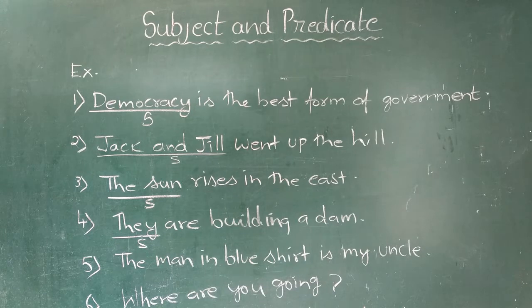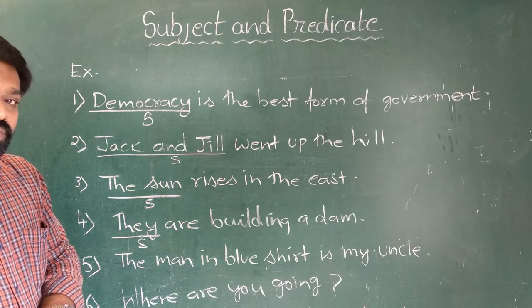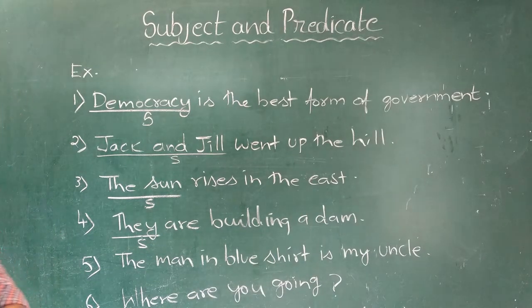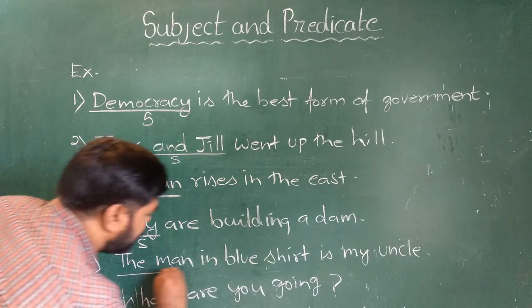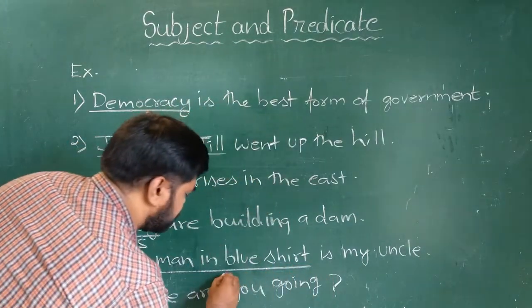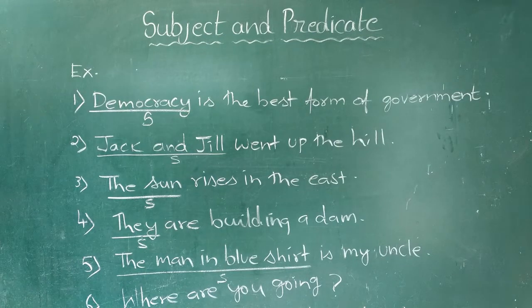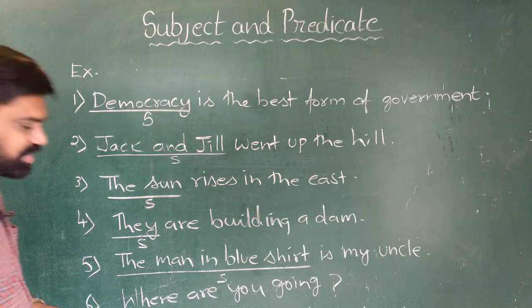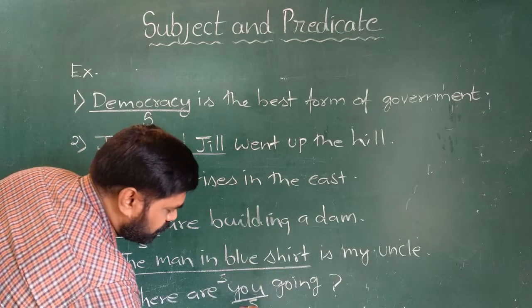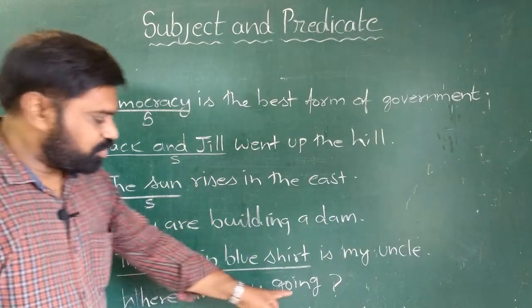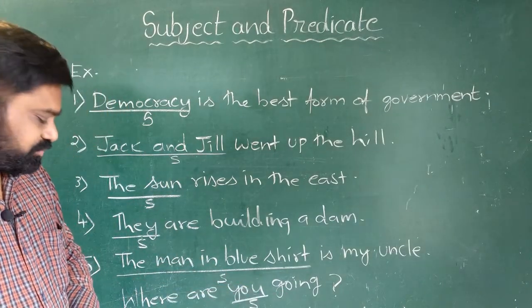See the fifth sentence, the man in blue shirt is my uncle. Now in this sentence, the man in blue shirt is subject, whereas is my uncle is predicate. The sixth example is, where are you going? Now in this sentence, the subject is you, whereas where are going is predicate.